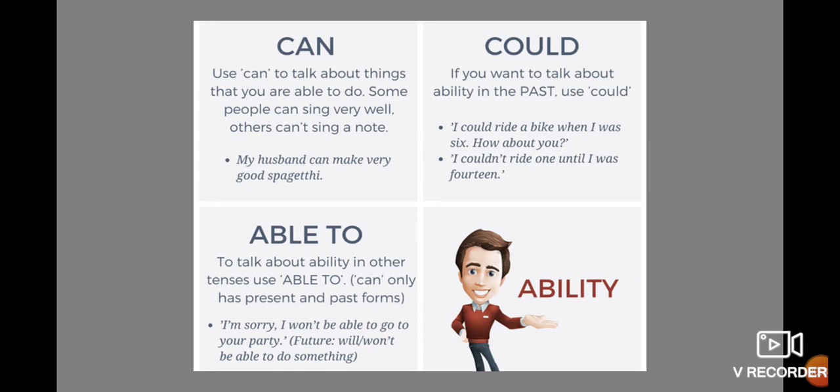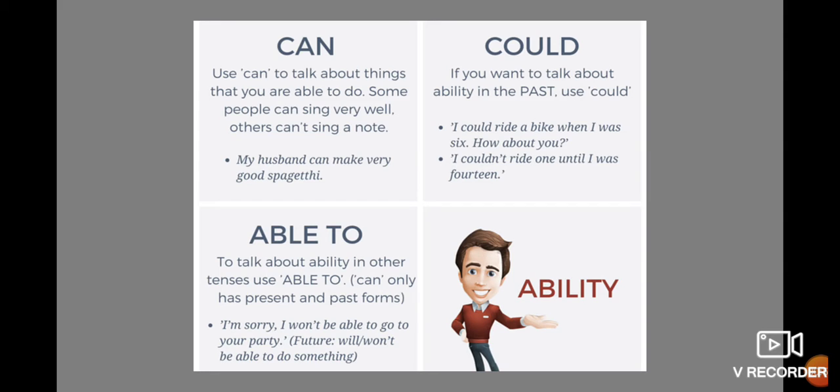Okay, we have a second example. My husband can make very good spaghetti. Okay, in that case, we use the modal can for expressing ability, but in present. Okay, that means an action that you can do right now or maybe in the moment that you talk. Then we have the second modal that is could.